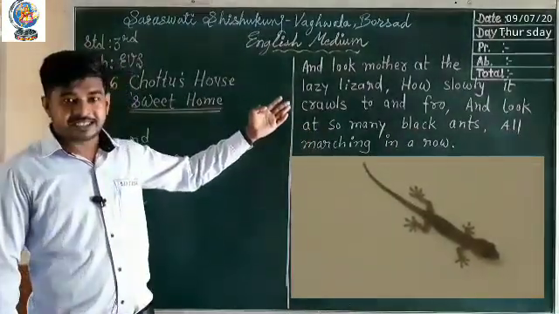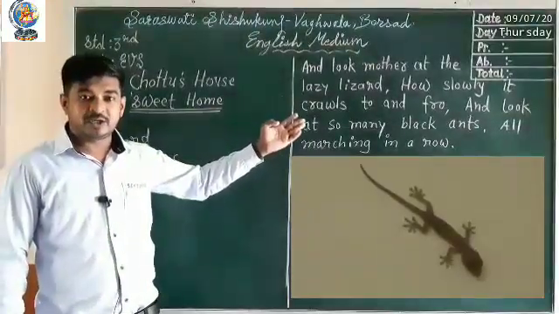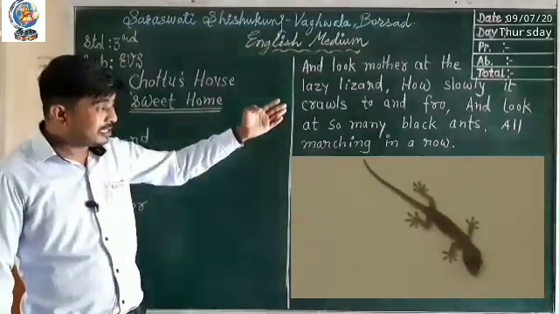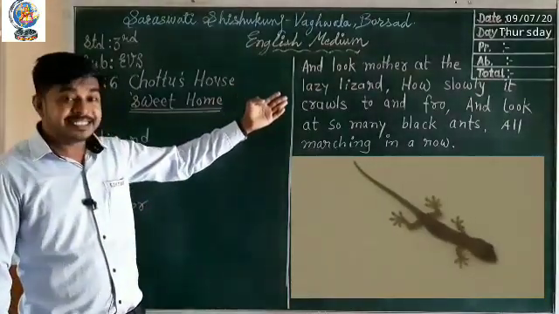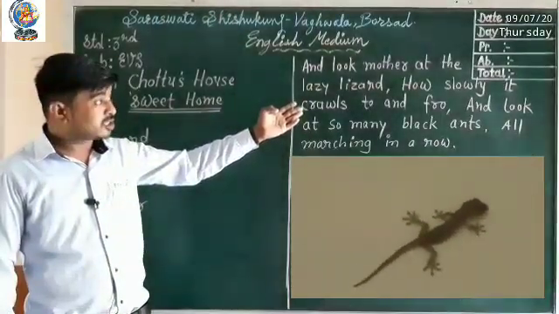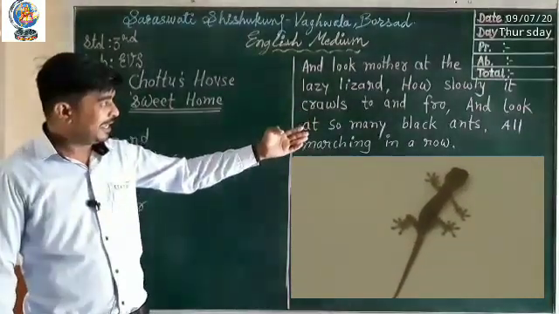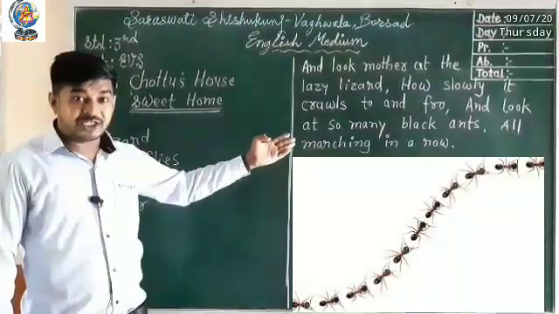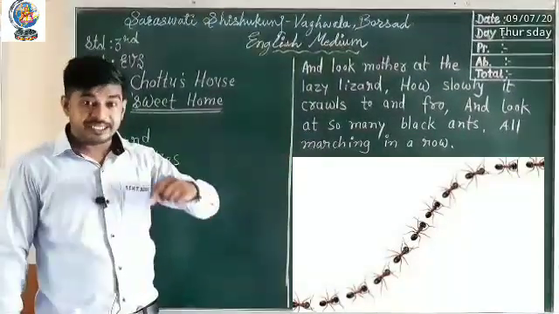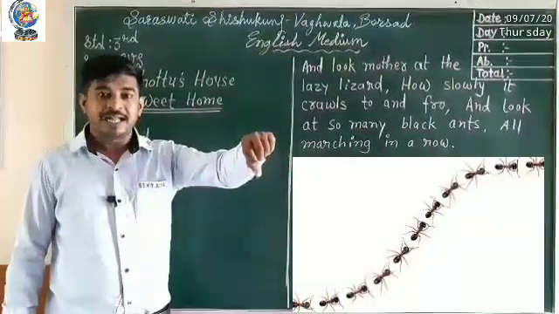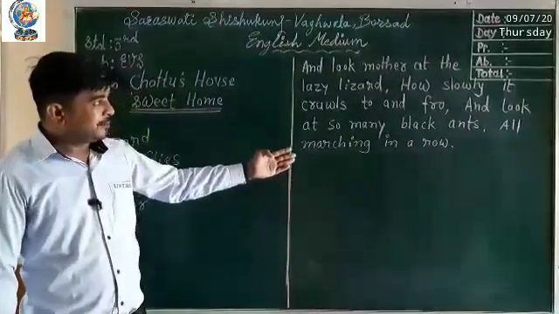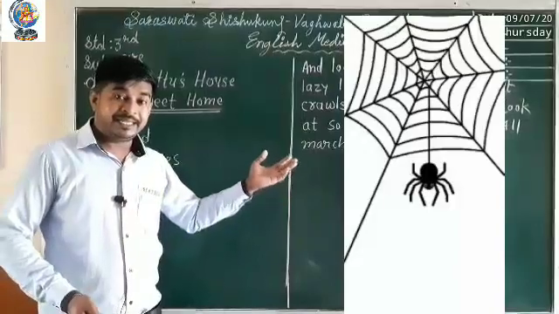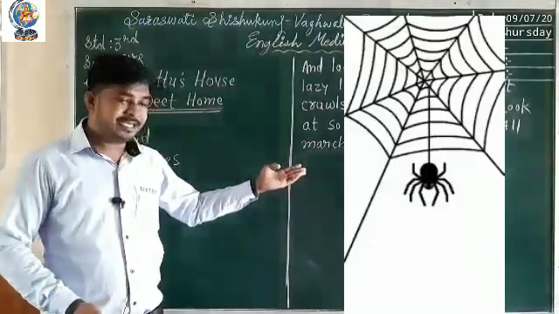Okay, in this stanza, the boy is telling his mother that, see, mother, you can see in the picture, the lazy lizard is crawling slowly on the wall, and many black ants are marching in a row. Marching in a row means going in one line. And the spider is living happily in his net. You can see here in the picture.